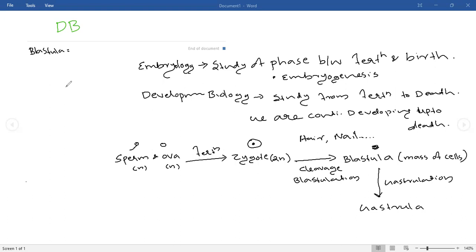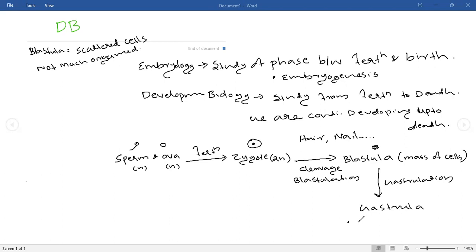Okay. So when we are looking into the blastula stage, the cells will be scattered. Scattered cells will be present in the blastula stage, and the cells will not be much organized. The cells will be simply scattered. So there is a process known as gastrulation. In gastrulation, the gastrula will be produced, right?